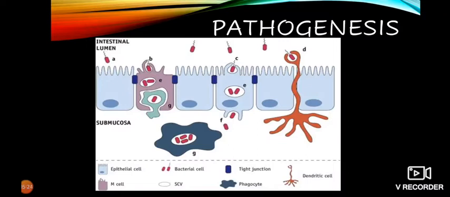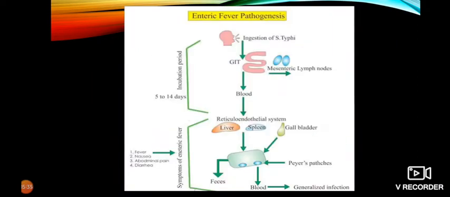After that, these bacilli enter the macrophages and survive there for a period. After that, primary bacteremia takes place. From there, the Salmonella bacilli disseminate through the reticuloendothelial tissues, that is liver, spleen, lymph node and bone marrow, through which secondary bacteremia takes place.